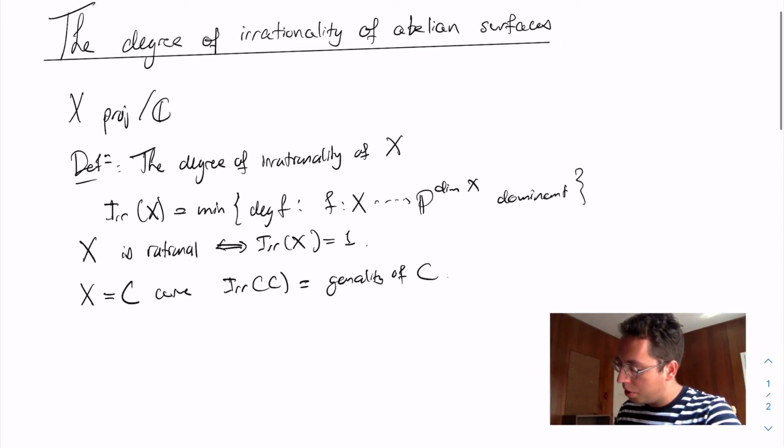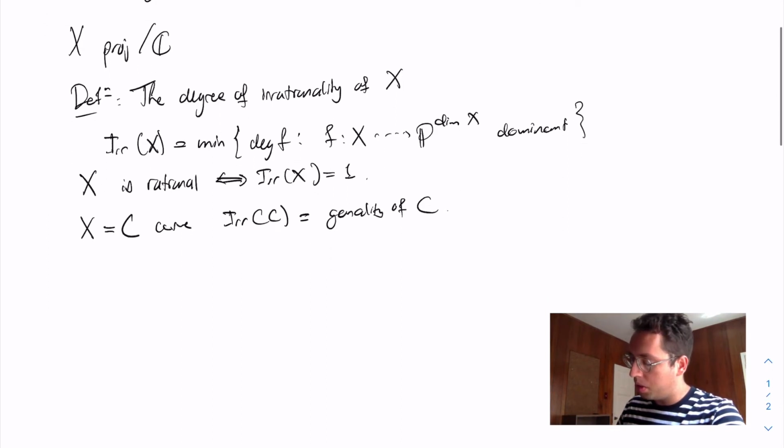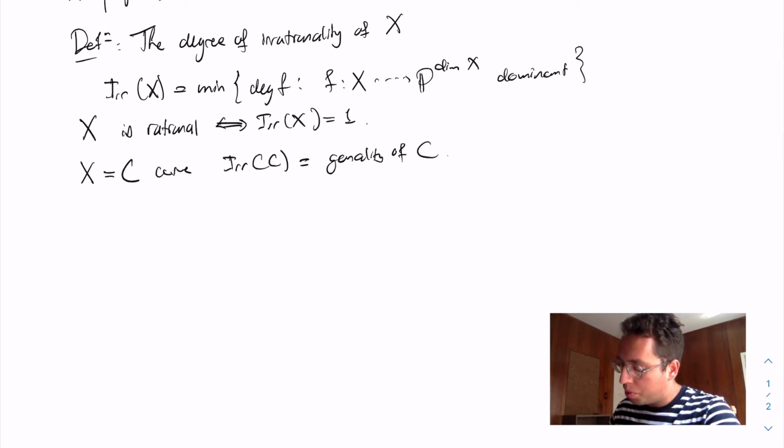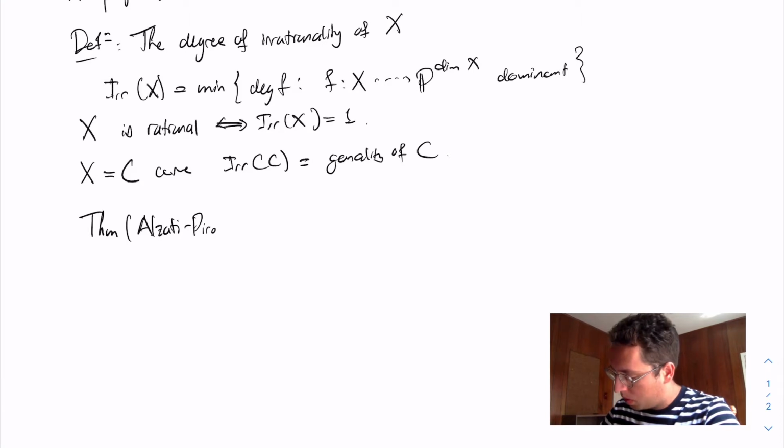As the title suggests, we're going to be concerned mostly with the case of abelian varieties and abelian surfaces in particular. The first result in this direction is a theorem of Alzati and Pirola from 1992. What they prove is that if A is an abelian variety, then the degree of irrationality of A is at least the dimension of A plus 1.